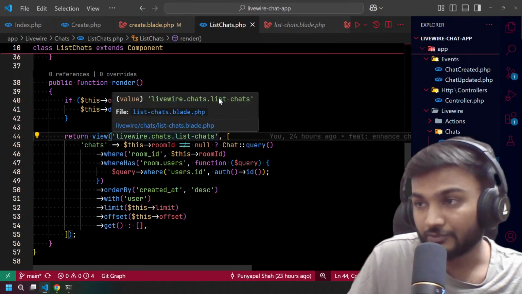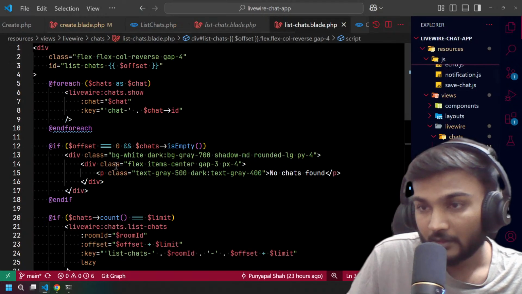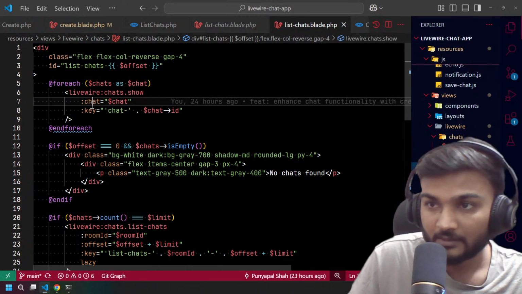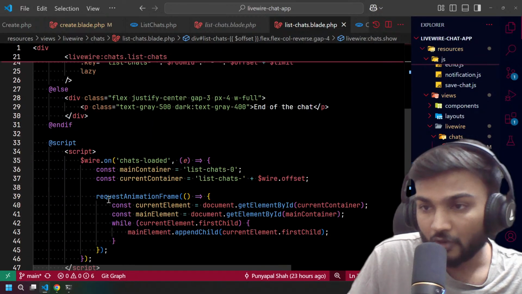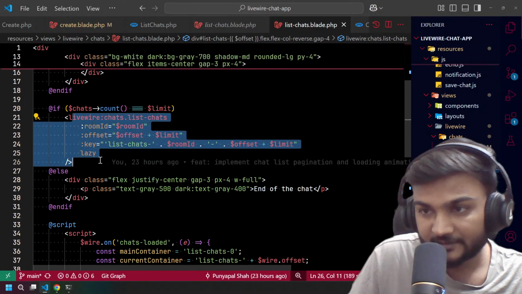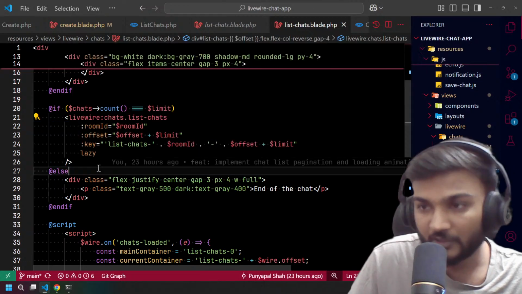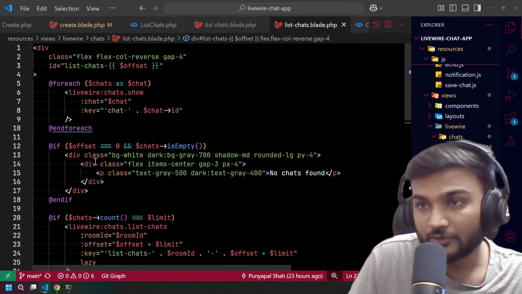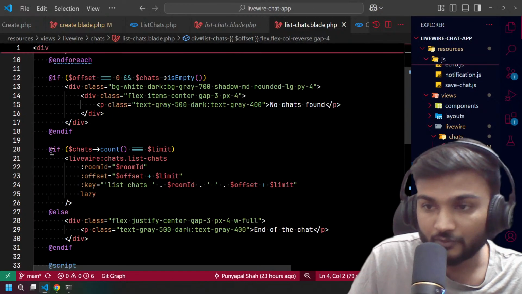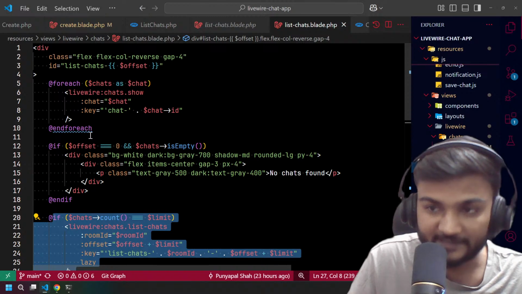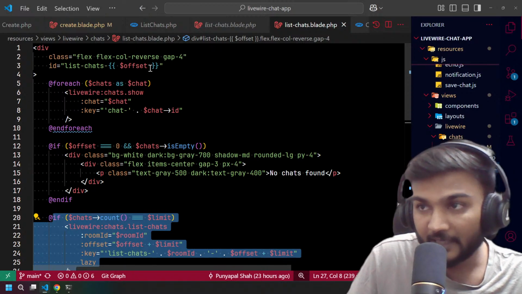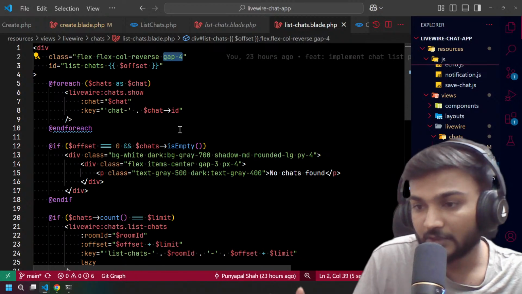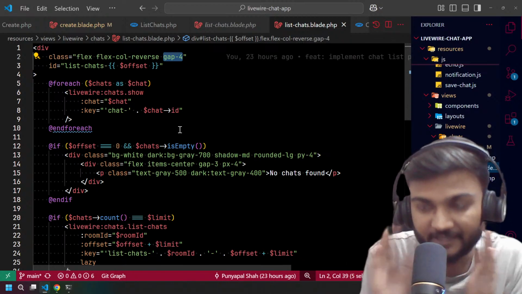But we solved some issues. For example, what if we have a section over here, something like a div, and we also include these chats recursively, one after another? It will add another div below this, all the chats. If I have gap 4 over here, that will decrease the spacing.